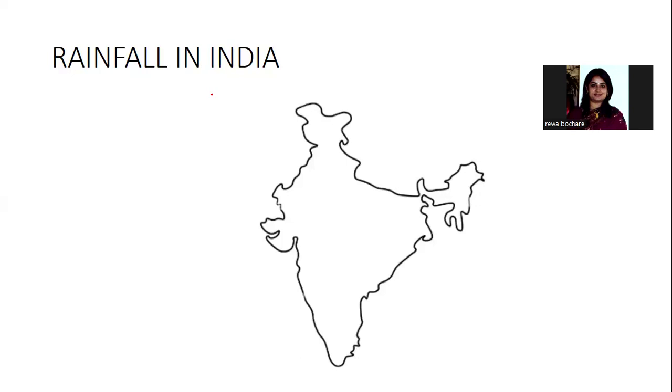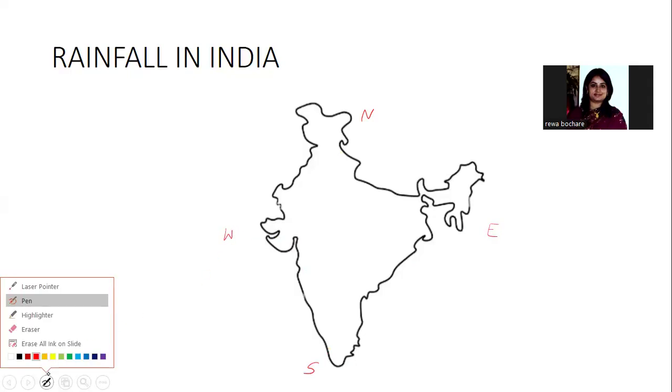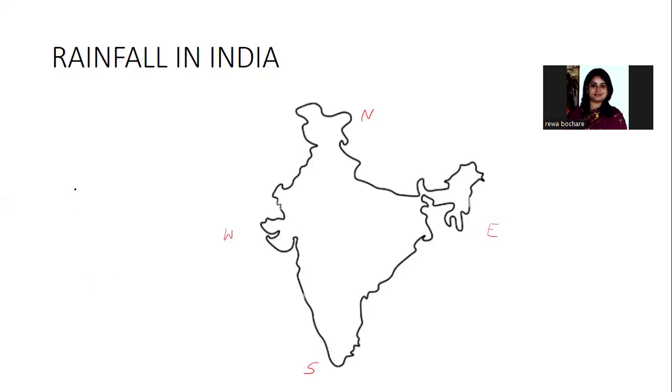So let us be clear with our directions first. This is north, this is south, this is east, and this is west. Just for you guys to remember and understand, there are four distinct types of rainfalls in India. First type is the common rainfall period, that is the monsoon. It is a Hindi as well as an English word, monsoon. And typically from June to October, this period